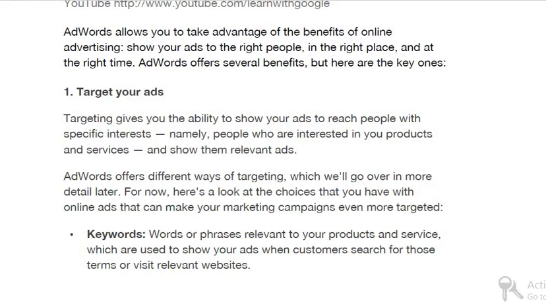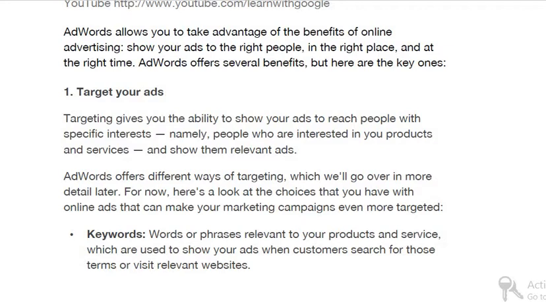Keywords, we target based on keywords. In case of search advertising, especially Google search advertising, right? We use keyword targeting. In case of display advertising, we use keyword targeting and we use other placement methods as well, right?